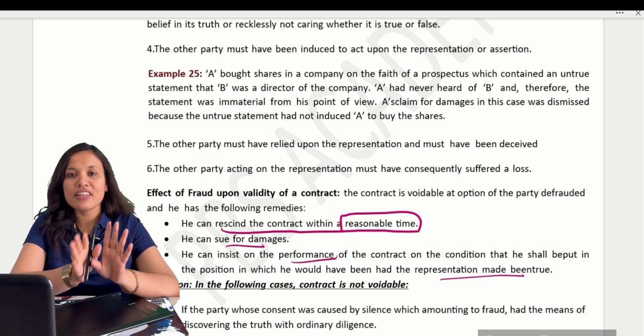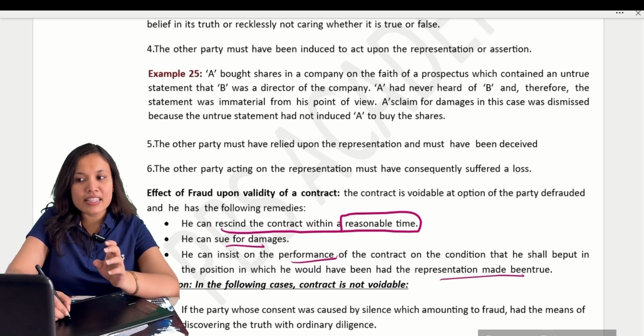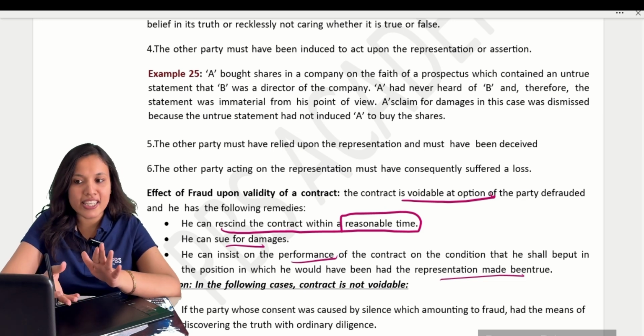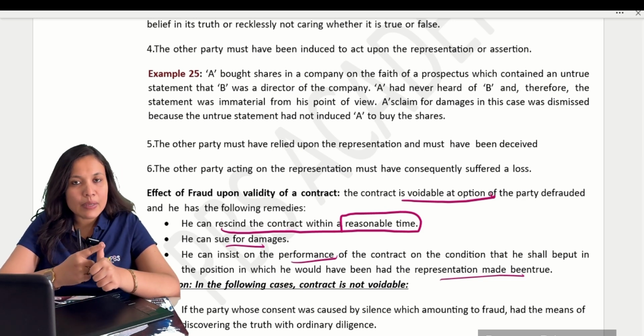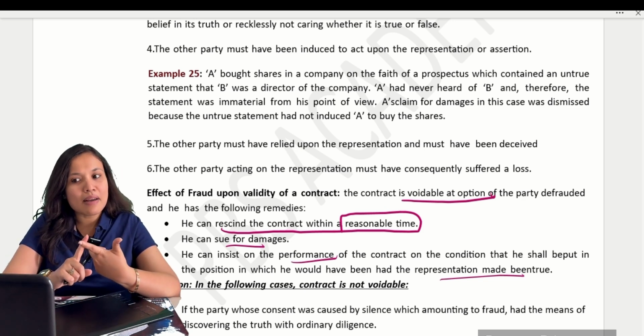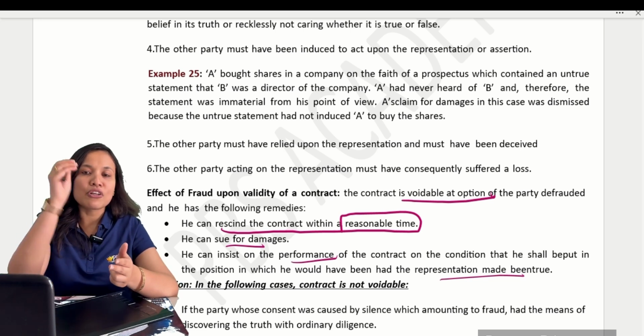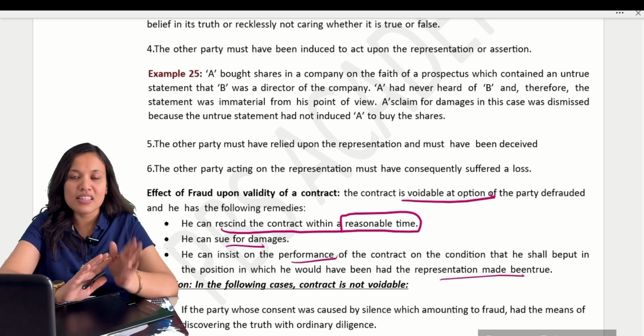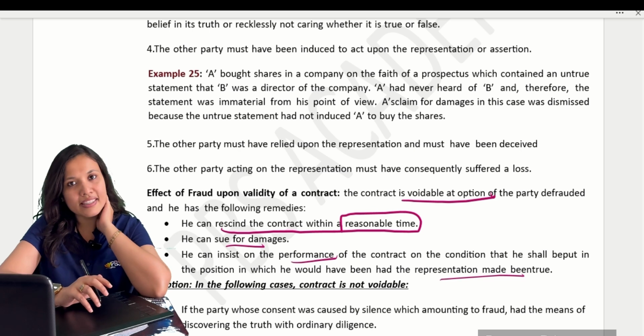Then the effects of fraud. So what are the effects of fraud? First, the contract is voidable at the option of the party defrauded. He can cancel the contract within a reasonable time. He can sue for damages. He can insist on the performance of the contract. These are the effects. Are you clear?